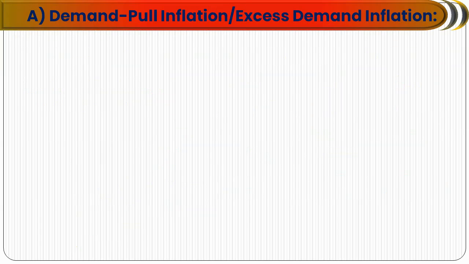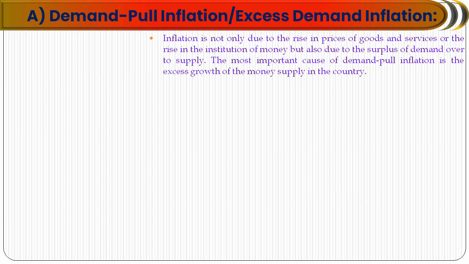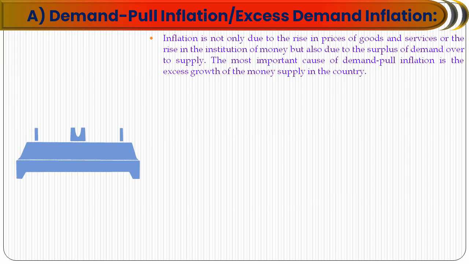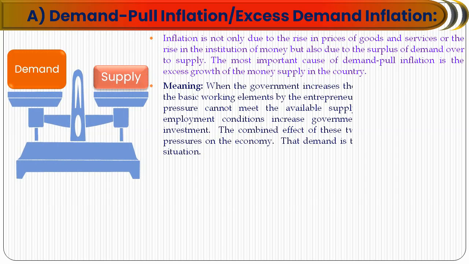The next is important for our examination: demand pull inflation, the excess demand inflation. Inflation is not only due to the rise in the price of goods and services or the rise in the supply of money, but also due to surplus of demand over supply. When demand is in surplus of supply, it becomes demand pull inflation. So demand is the pull to inflation in the economy. The most important cause of demand pull inflation is the excess growth of money supply in the country. So when there is excess money supply in the country, demand is more than supply.